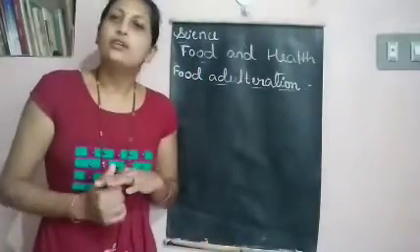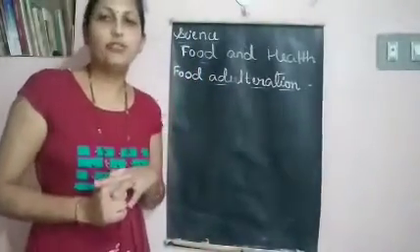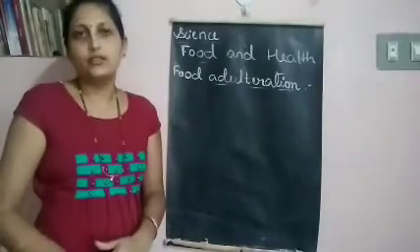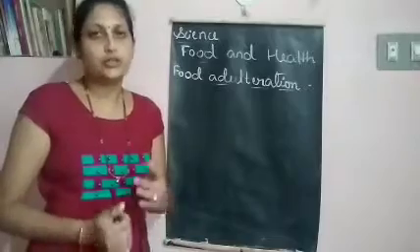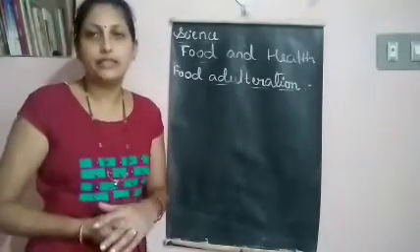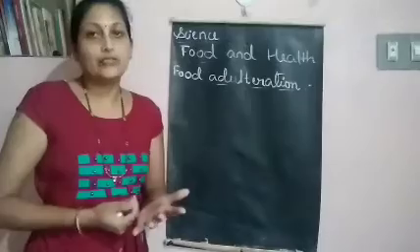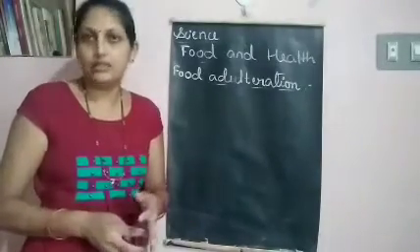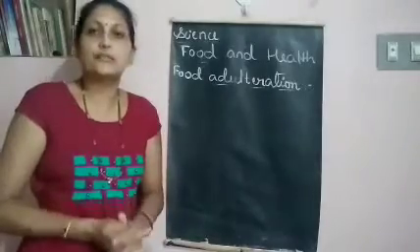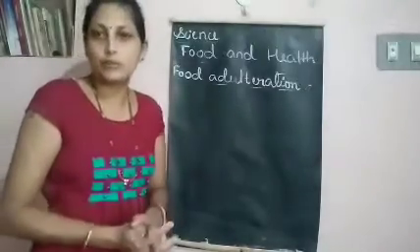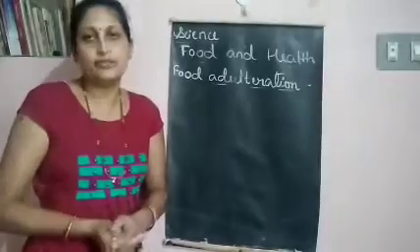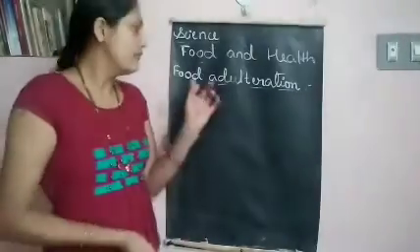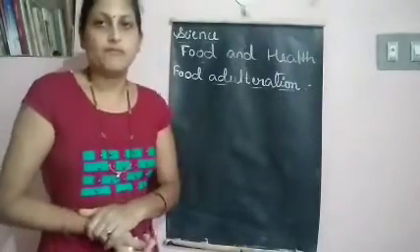Hello children, in the earlier class you have learnt about diseases caused by deficiency of nutrients. So you have learnt about kwashiorkor, marasmus, night blindness, beriberi, scurvy, then rickets, goiter and also anemia. These are all the diseases caused by the lack of nutrients like protein, carbohydrate, fats, vitamins and minerals. I hope you understood. Today let us learn about food adulteration.